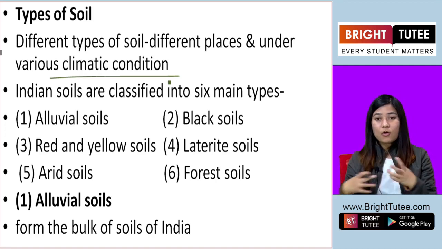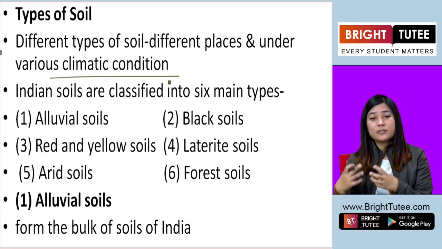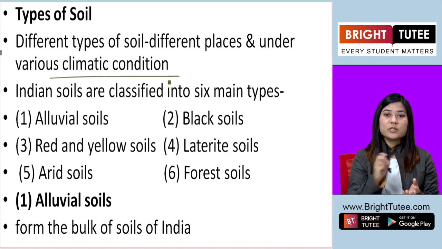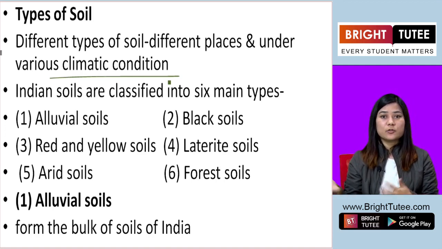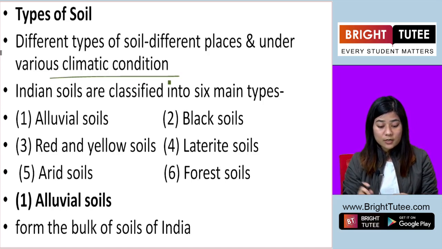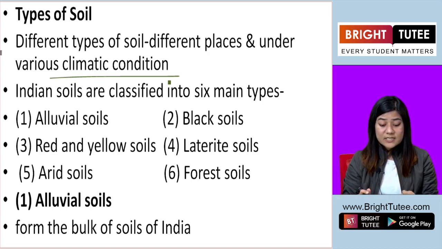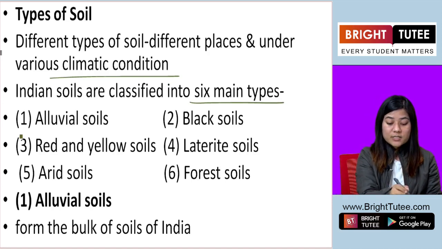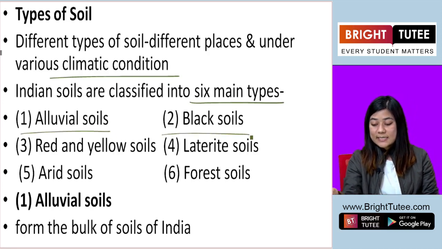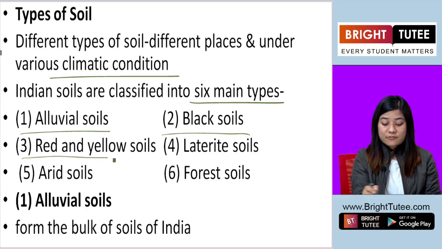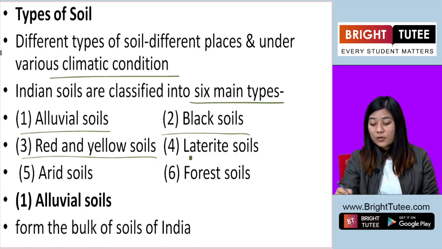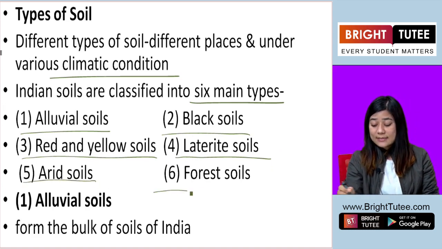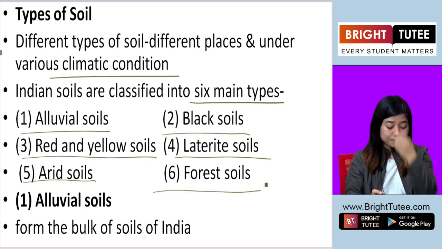So all factors play a different role in forming not only soil but different kinds of soil in different parts of the country. Indian soils are classified into 6 main types. First is alluvial soils, second is black soils, third is red and yellow soils, fourth is laterite soils, fifth arid soils, and sixth forest soils.